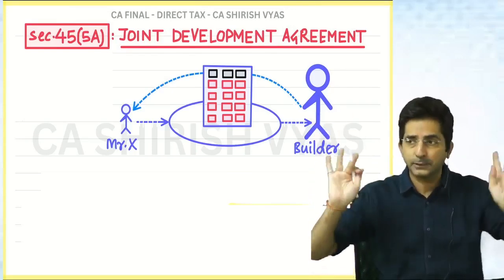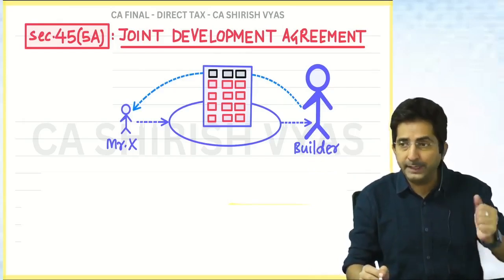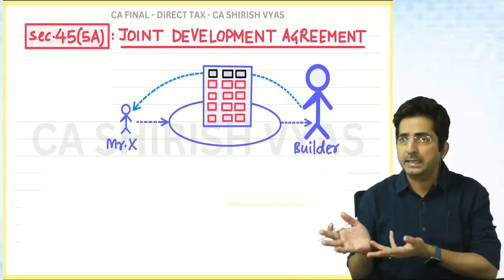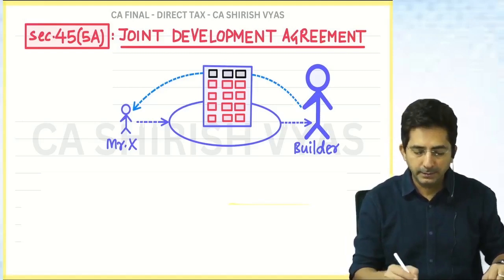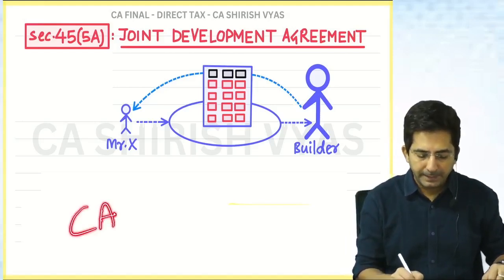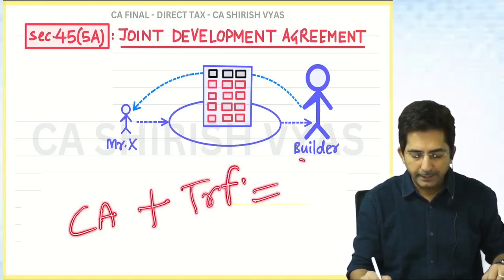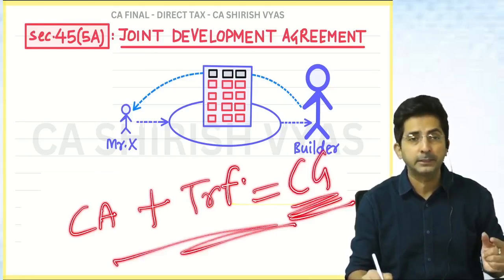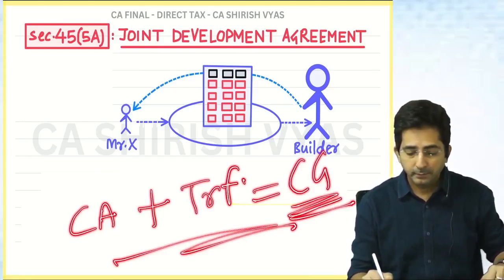The land is transferred. Now tell me, will this lead to capital gains? See, whenever I ask you the question, will capital gains arise or not, you have to check the conditions. What are the conditions? There must be a capital asset plus there must be a transfer. Then there will be capital gains, or we say the government has the basis to charge. So check the conditions.